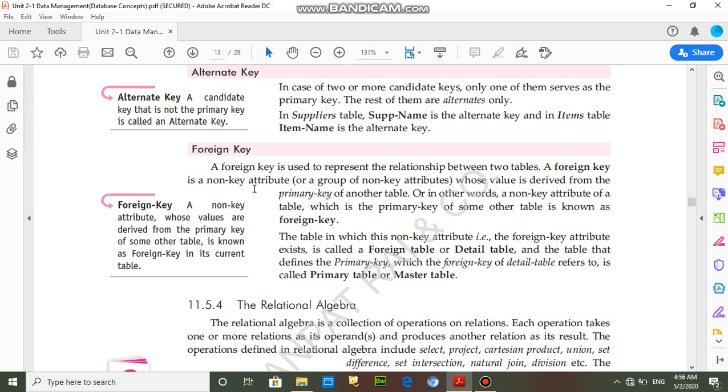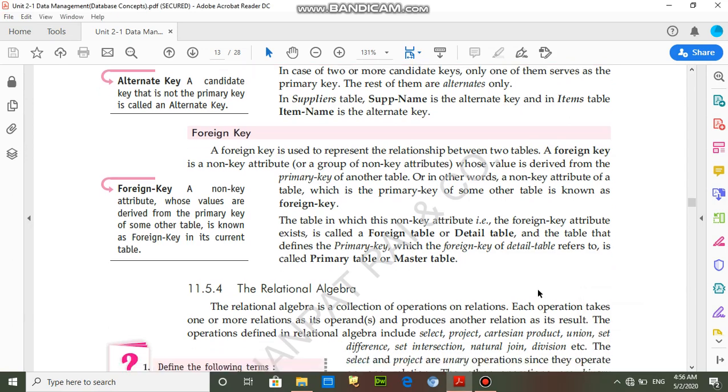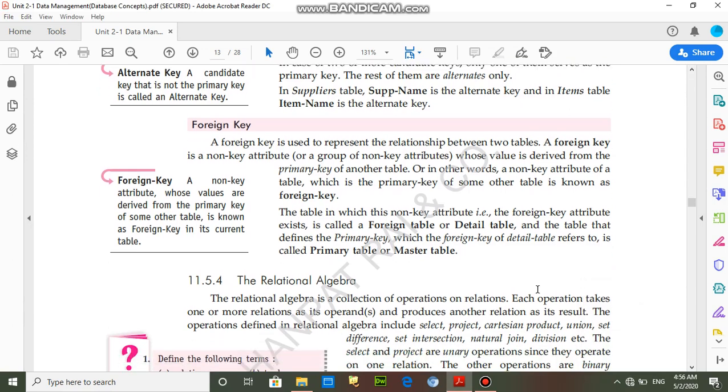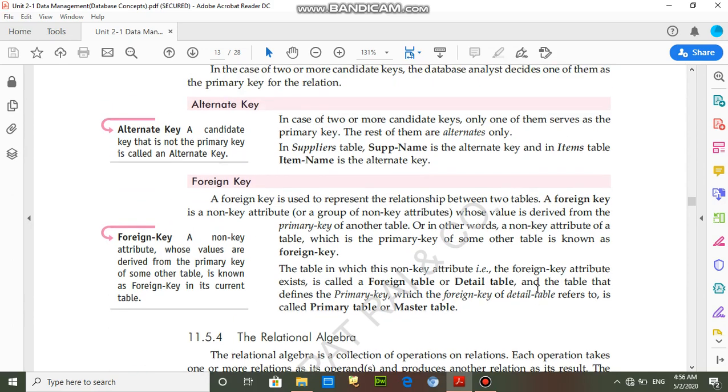That's clear. So these are the keys: primary key, candidate key, alternate key, and foreign key. What is the foreign key? Foreign key is a type of non-key attribute that is mainly used to create a relationship between two tables.